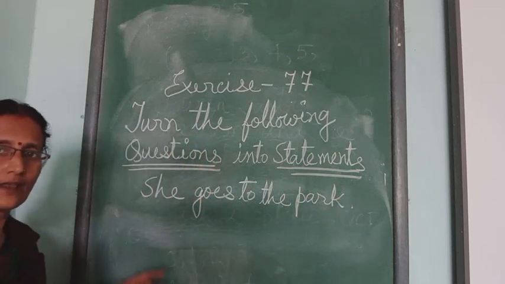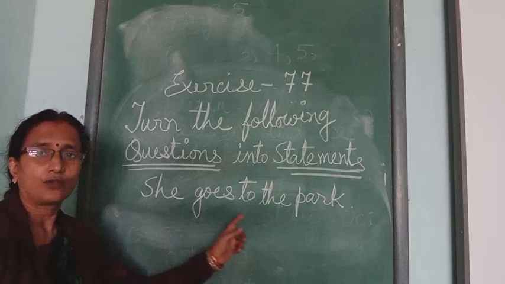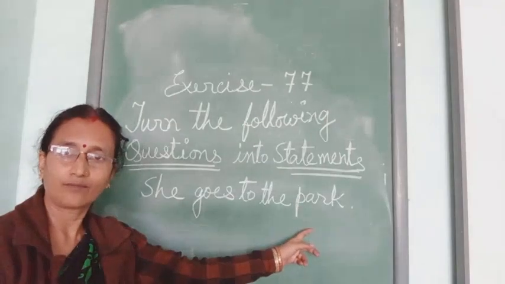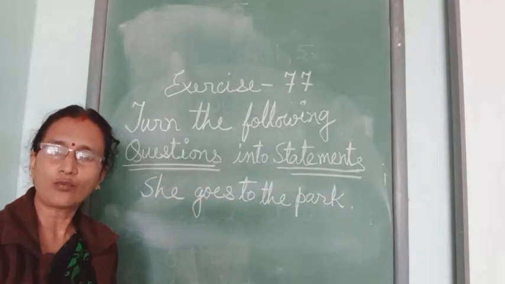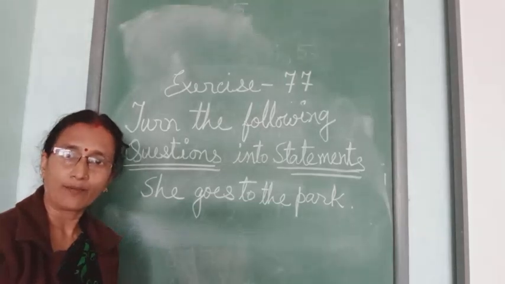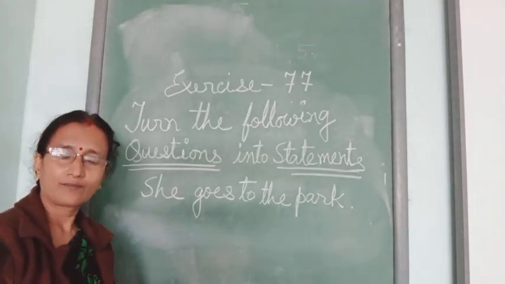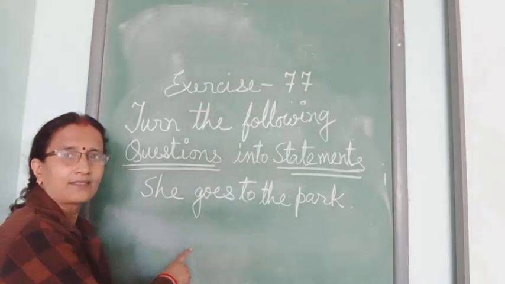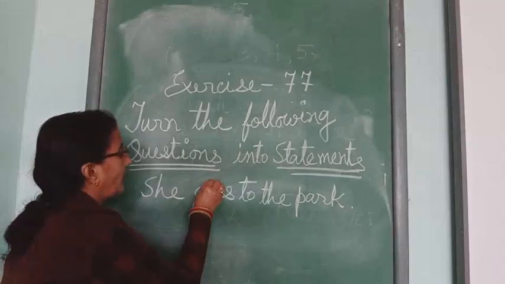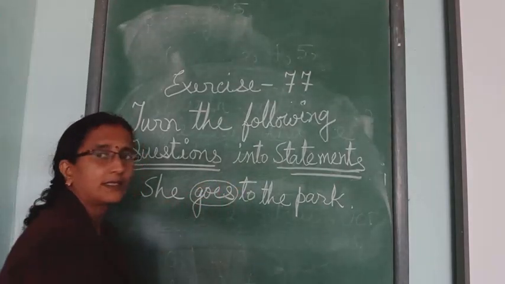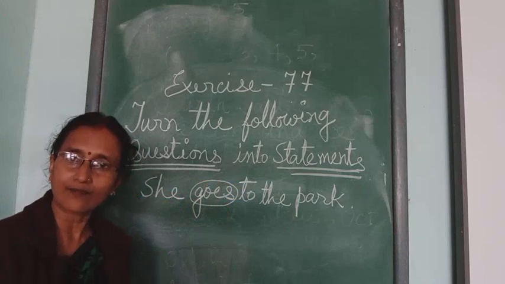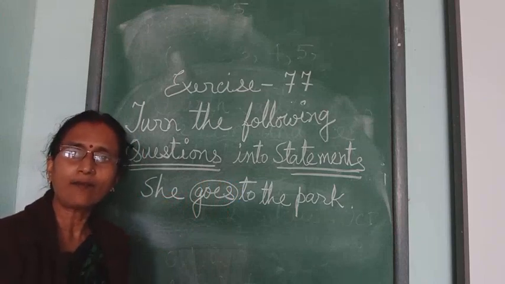What is the sentence? She goes to the park. Immediately what will you do? You will find out the verb. The verb is goes. Yes, you are correct. And goes is in the present tense.